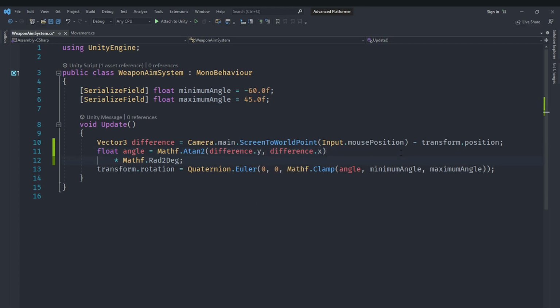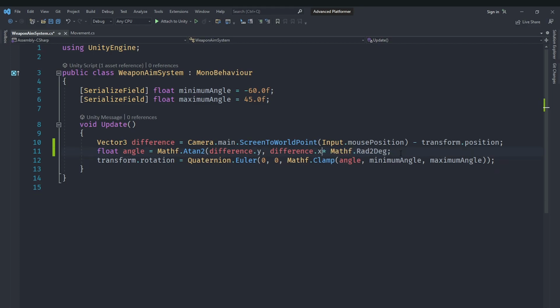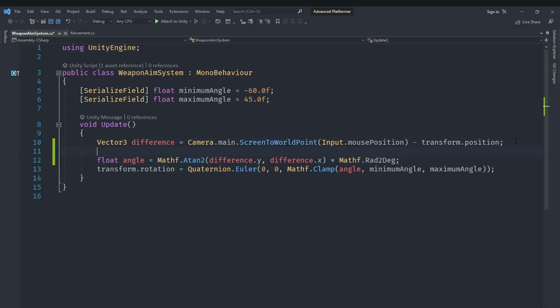Now that works, but in order to make sure that our angle is pointing at the right position, we'll also create another float here. That float is going to be called sign. The sign here means the actual sign, whether it's positive or negative, of our scale.